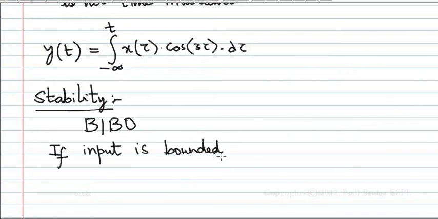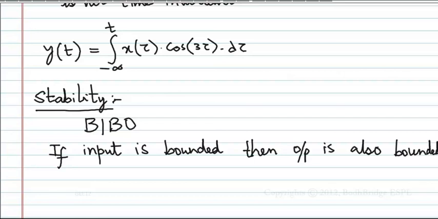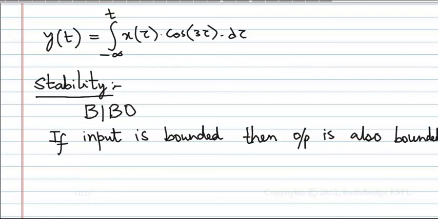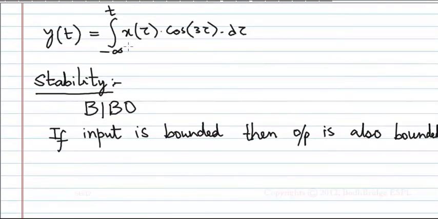If input is bounded, means if input is less than infinity, then output should also be less than infinity. For a stable system, if input is bounded, then output is also bounded. Okay. When you give any x of t, bounded input means less than infinity, x of t into cos 3 tau, and integrate it. What will you have? You will again have a bounded output only.